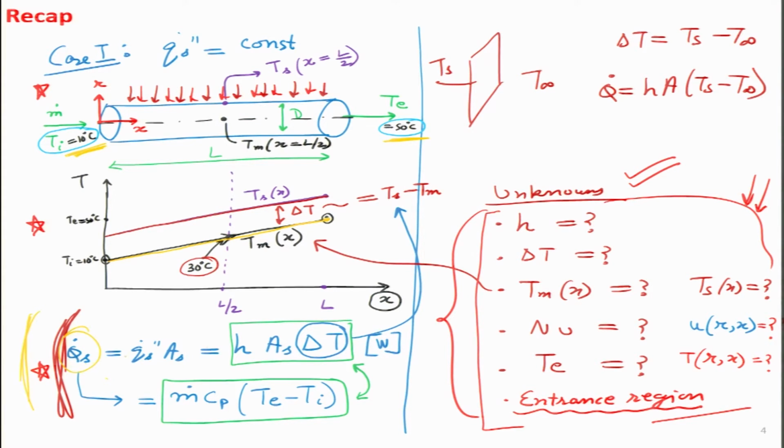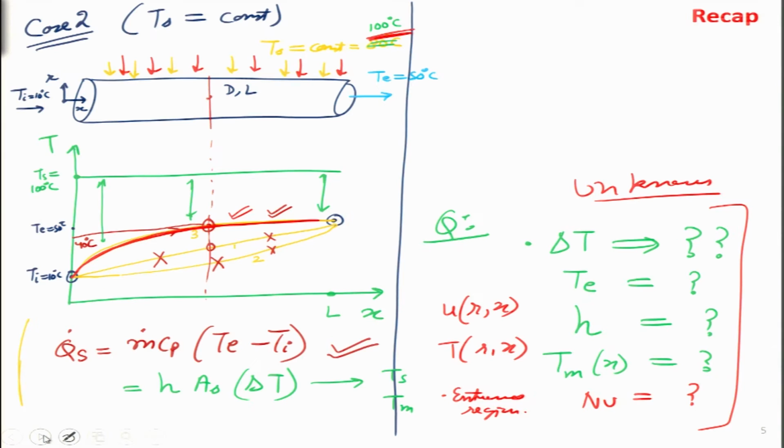value of Q dot we have written in these two expressions, and then after analyzing it, we have figured out some initial understanding, that how does the fluid mean temperature increase with distance, how does the surface temperature of the copper pipe increase with distance, but there are a lot of unknowns that we have not figured out. So in the rest of this particular topic we are going to figure out the values of these parameters.